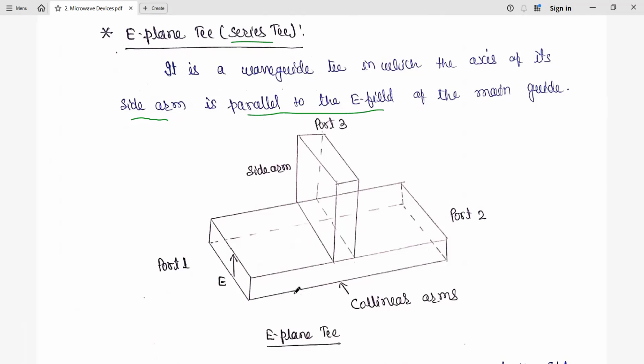Here you can see these are the collinear arms: port 1, port 2, and this is considered port 3. Port 3 is the side arm, and port 1 and port 2 are the collinear arms. The side arm is parallel to the electric field. This is the direction of the electric field, and it is the same direction at port 3 also. So the side arm is parallel.